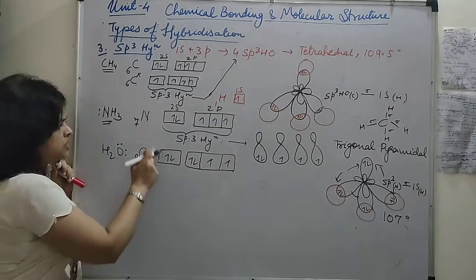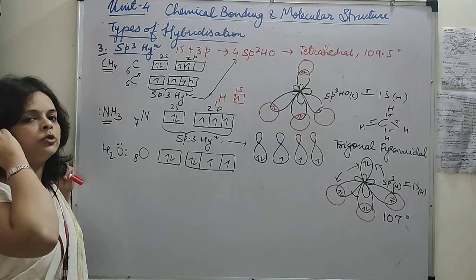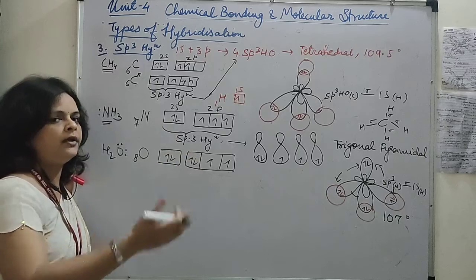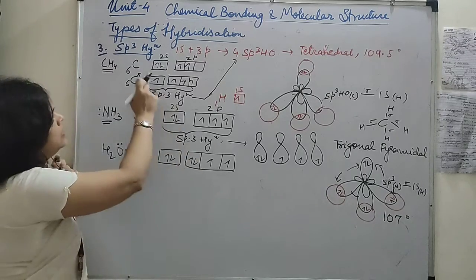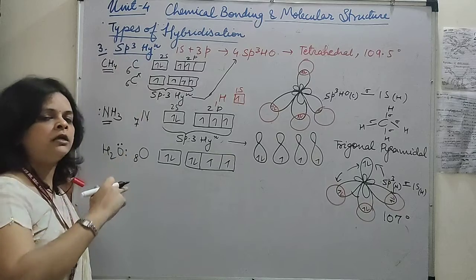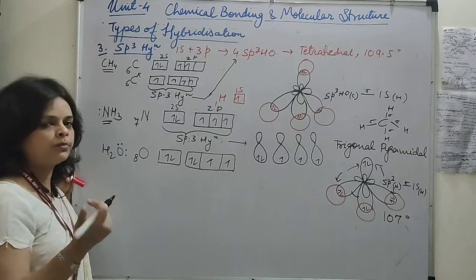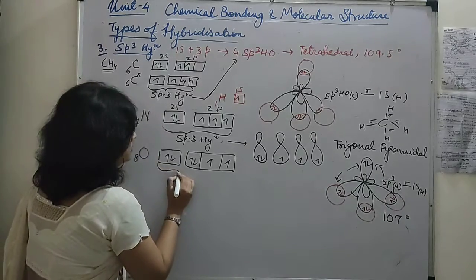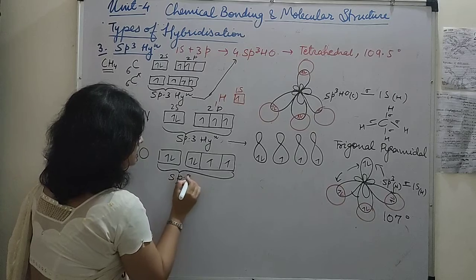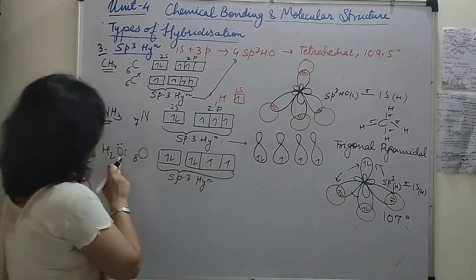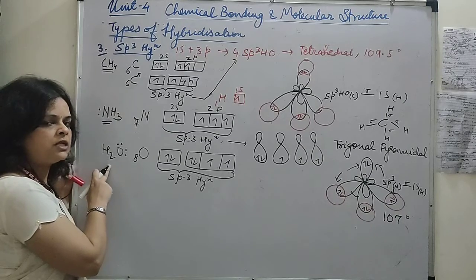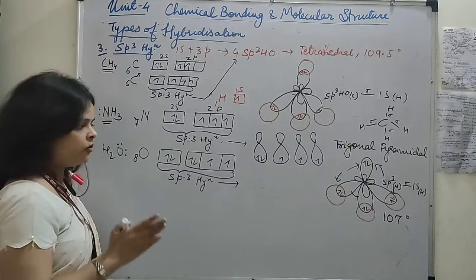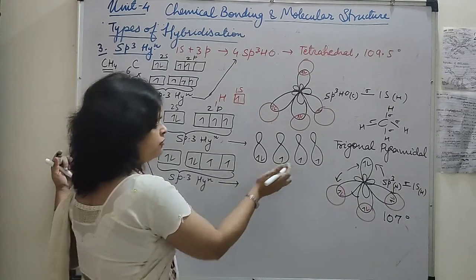Okay, in these two examples we had seen that there is no excitation of electron, and I had also already told you that it is not always necessary that electron will be promoted to high energy levels. Here we had seen in the previous cases in beryllium and boron the electrons were promoted to high energy levels, but here it has not been done. Now it undergoes sp3 hybridization. कैसे predict किया हमने? By seeing the number of lone pairs and the sigma bonds. Now it will also result in the formation of 4 sp3 hybrid orbitals जैसे अमोनिया ने फॉर्म किए थे.